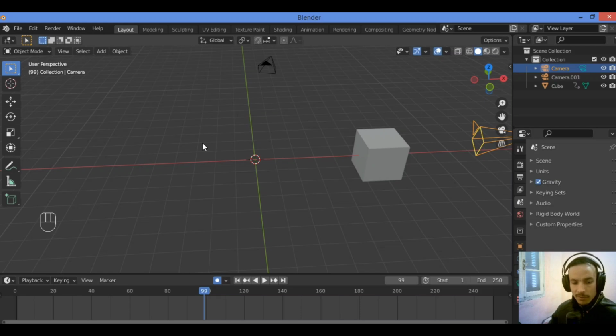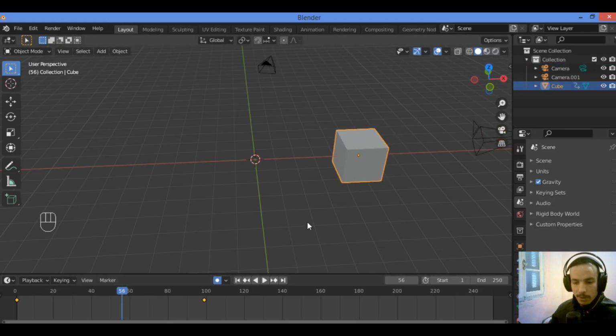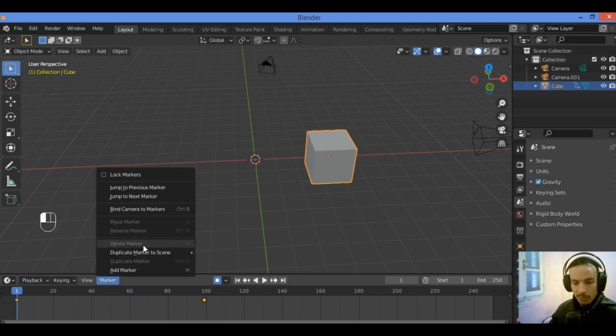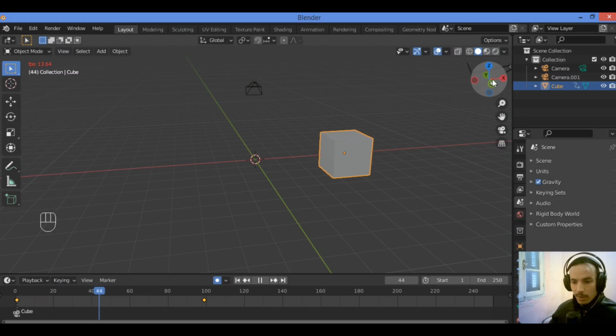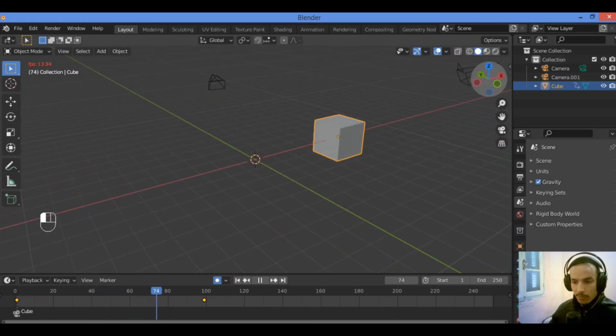Then to change the active camera during an animation, you will need to use markers. So how to do it? Let's see what we have. By clicking over this cube to select it, so highlight it in orange, then go over marker, and the marker is going to be bending camera to markers just like this. And then let's play animation using spacebar, and let's see which camera is going to bend.